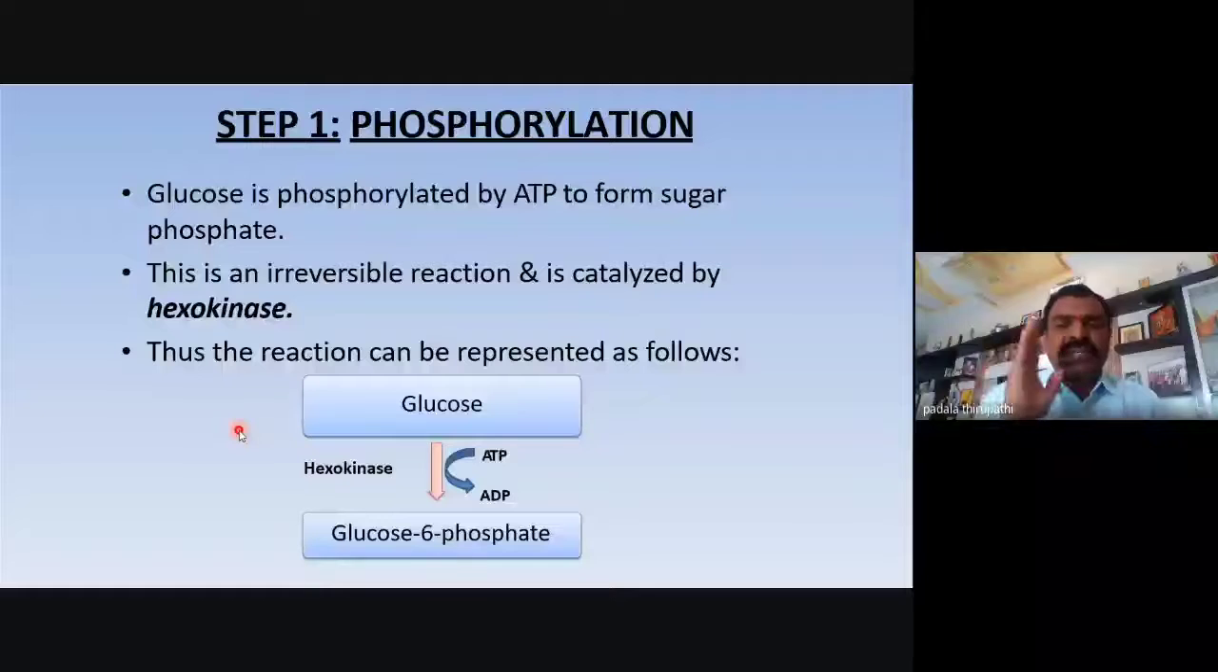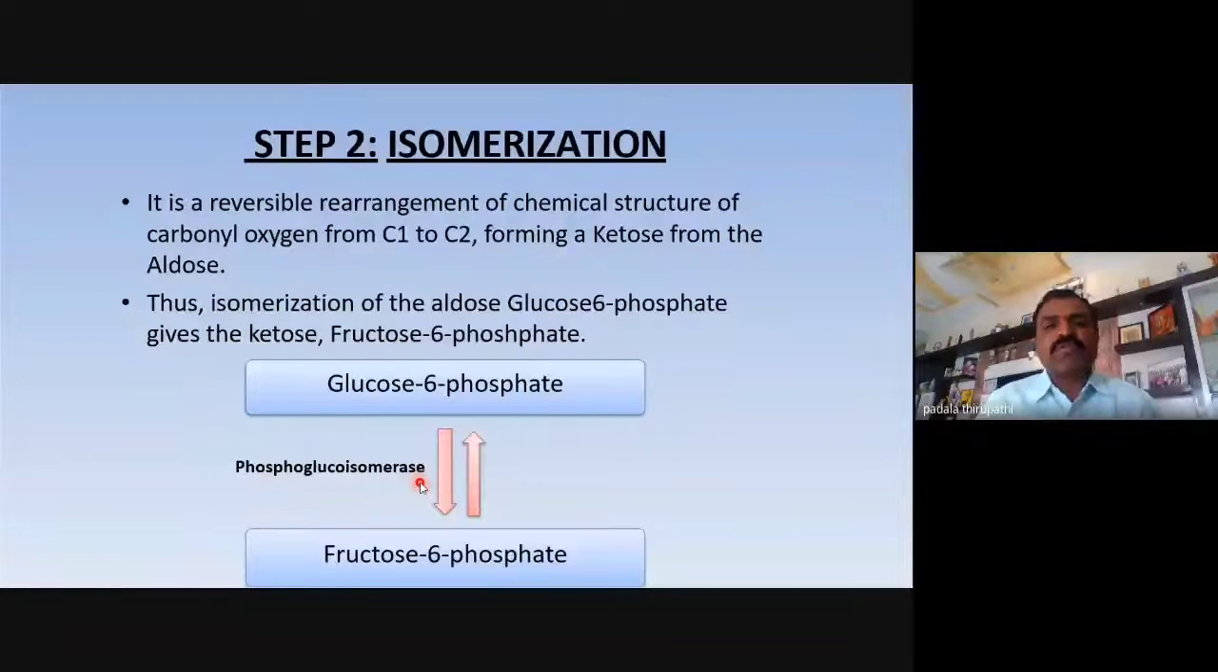Whether prokaryotes or eukaryotes, whether intermediate, degree, PG, or in your research, glycolysis needs 10 steps. The first step is phosphorylation. There is no difference. Is it clear? Here, 1 mole of glucose is going to phosphorylate to form glucose 6-phosphate. So 1 ATP is utilized, and the enzyme hexokinase is necessary. The second step is isomerization.